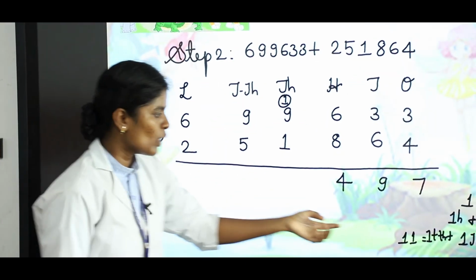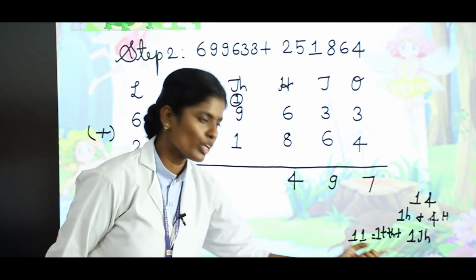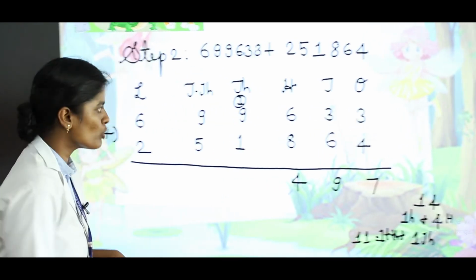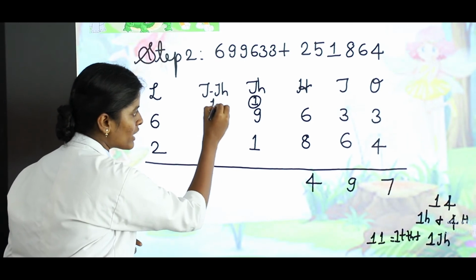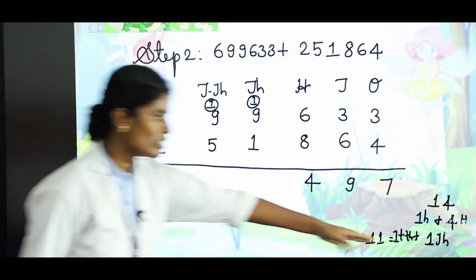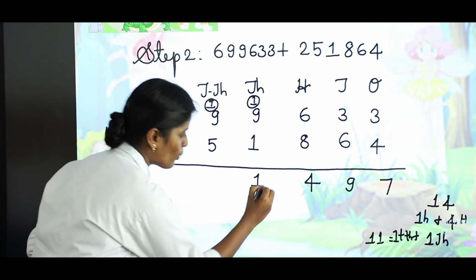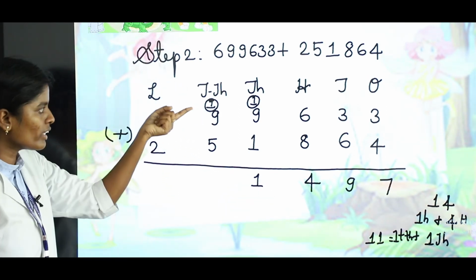Listen children, we got 11,000. Now we are going to split this. 10,000 plus 1,000. In this 10,000 you should carry over to the 10,000 place, and then this 1,000 should be written under the 1,000 place. Right? 1.